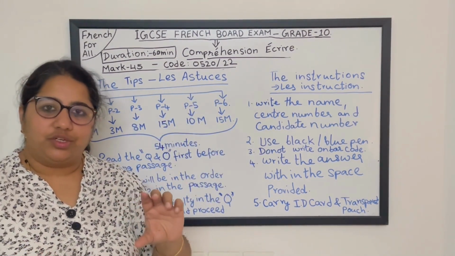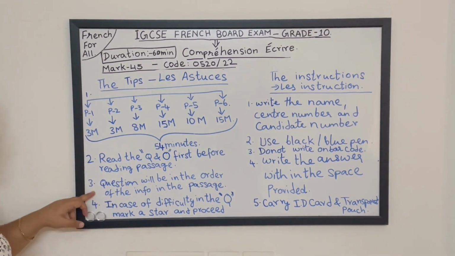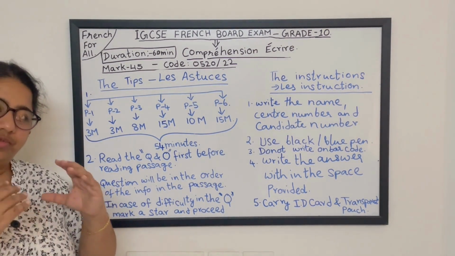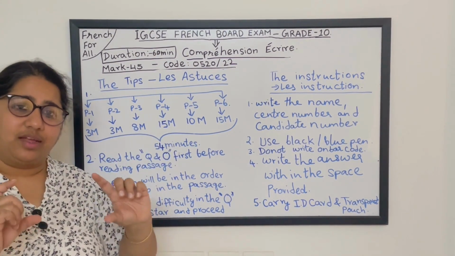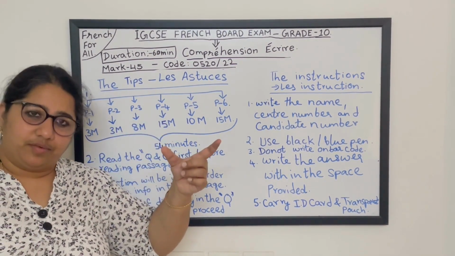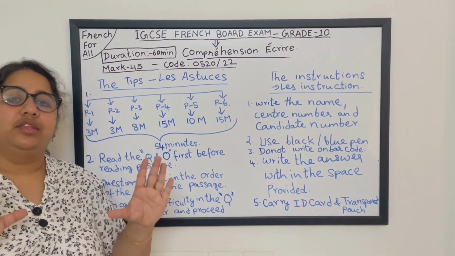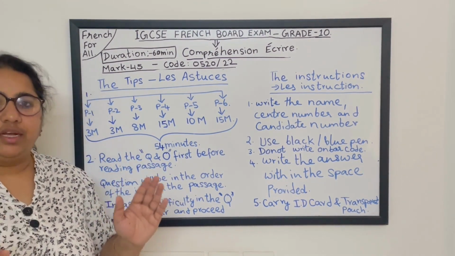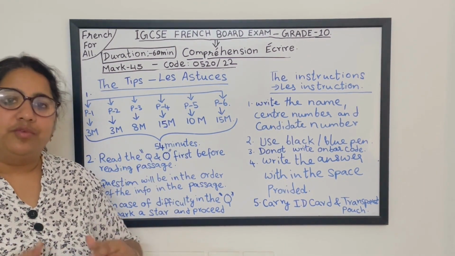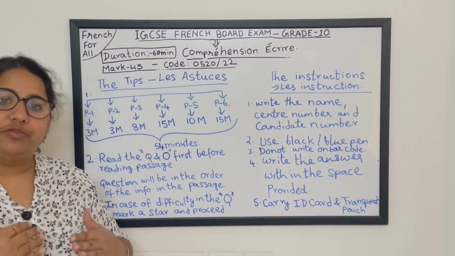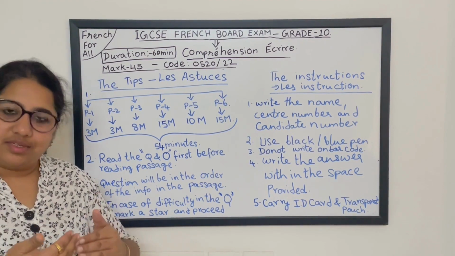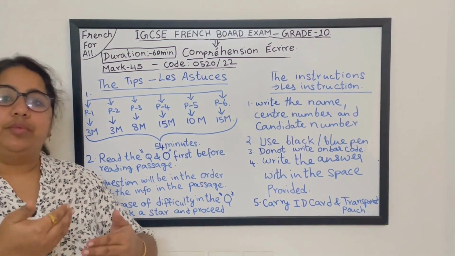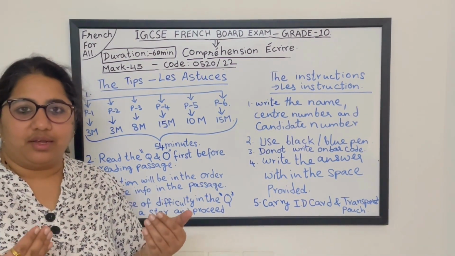The next important tip is, the first question's answer will be in the first paragraph. For example, if you find the answer in the second line of the first paragraph, for the second question you will not find it before where you found the first answer.